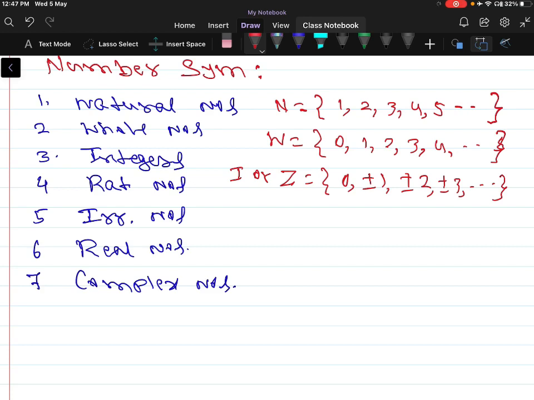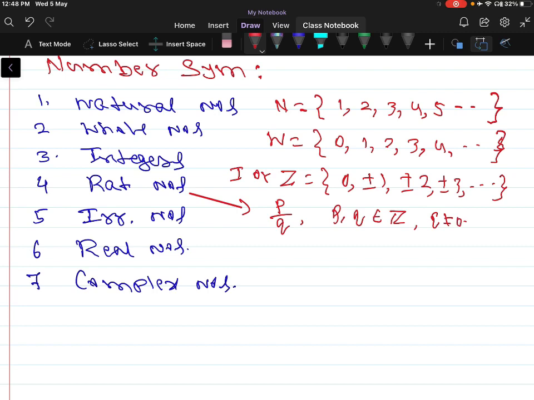So now let us move to the definition of the rational numbers. A rational number can be represented in the form p by q, where p and q belong to the integers, but q is not equal to 0.